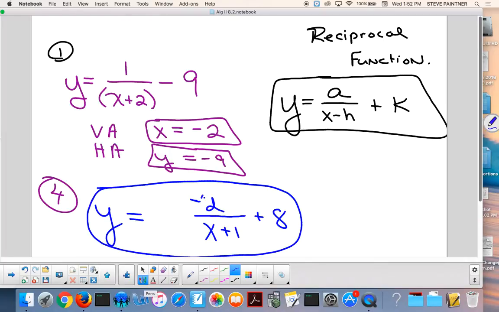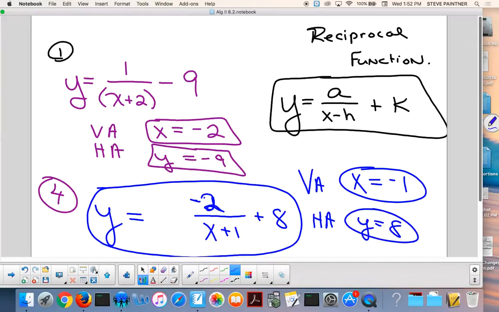It's negative 2. Okay, now horizontal asymptote, vertical asymptote. What's the vertical? x equals negative 1, says Molly. Left 1, you're right. And then the horizontal? y equals 8. Good. If you disagree, you've got to raise your hand.